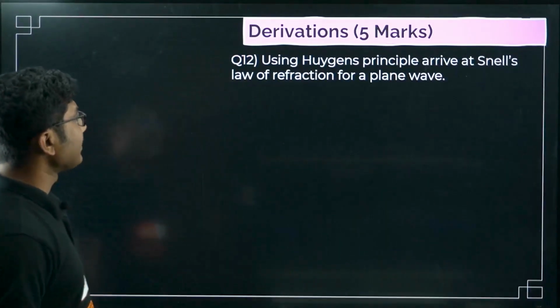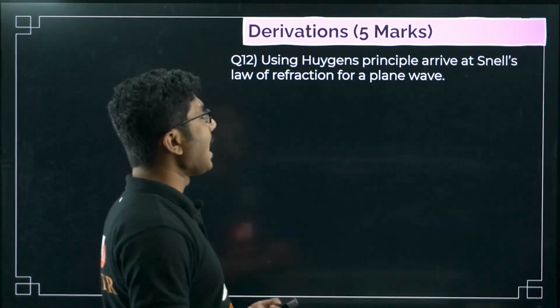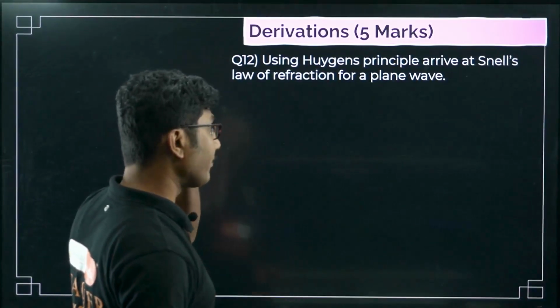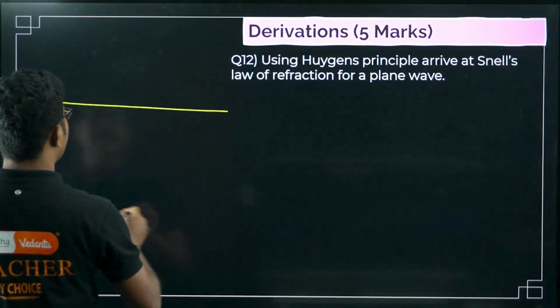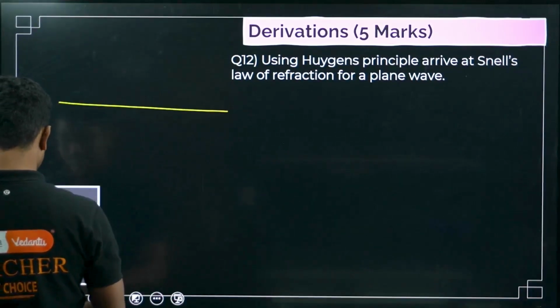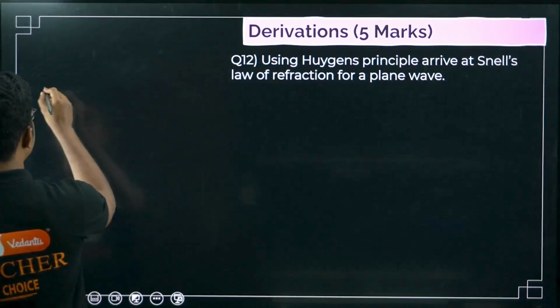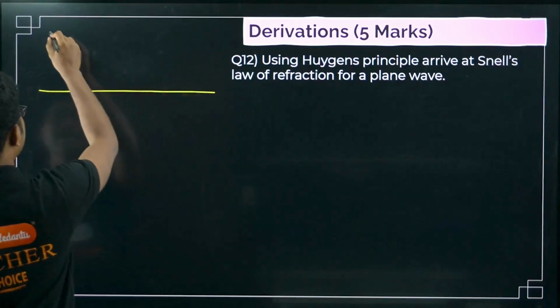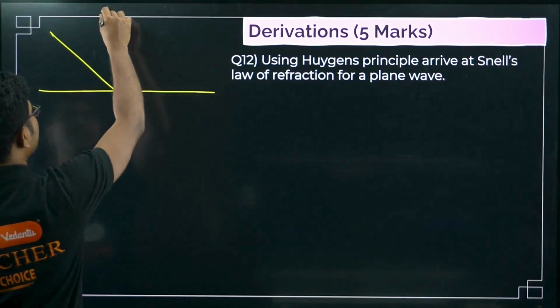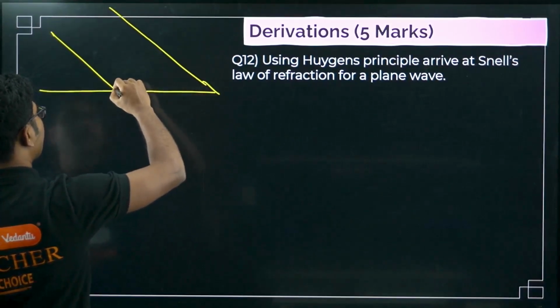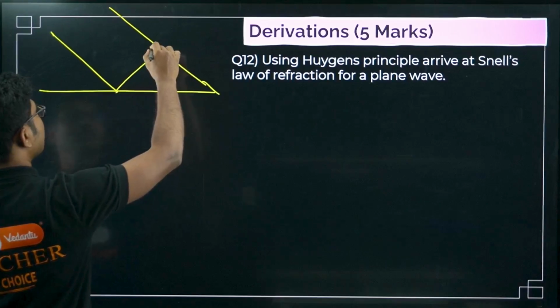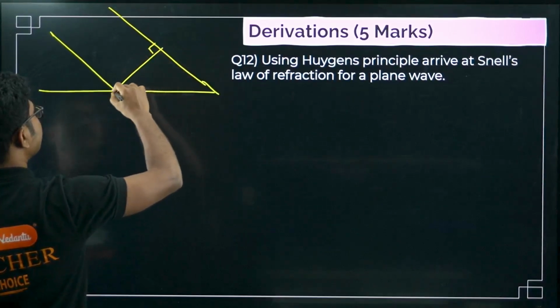Now the last derivation: using Huygens principle, arrive at Snell's law of refraction of a plane wave. Very important derivation. So we have a separation of two media, a light ray is coming, and at the same time another light ray is also coming, and it falls here. Now if you draw a perpendicular from this to this, this is the incident wavefront.